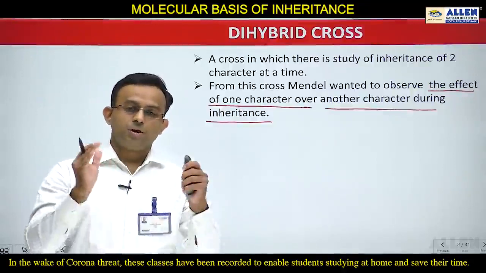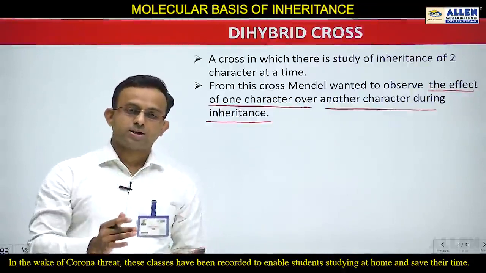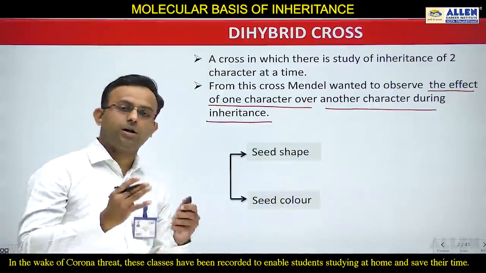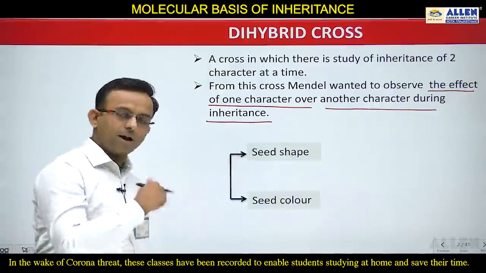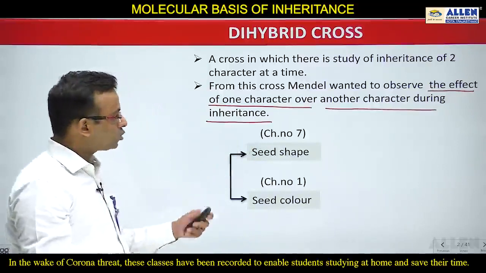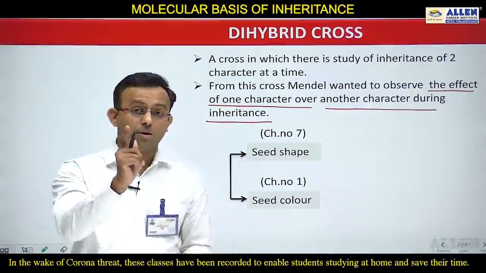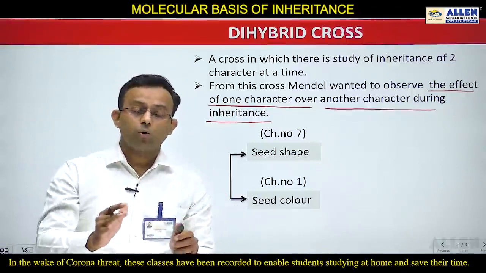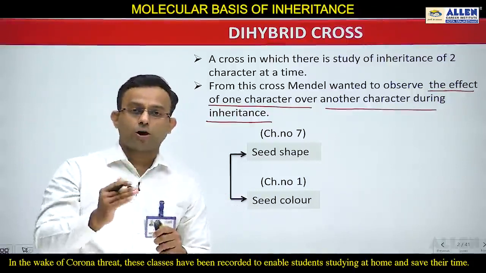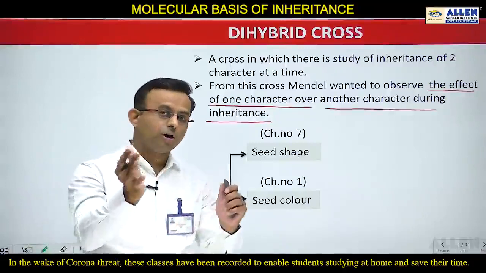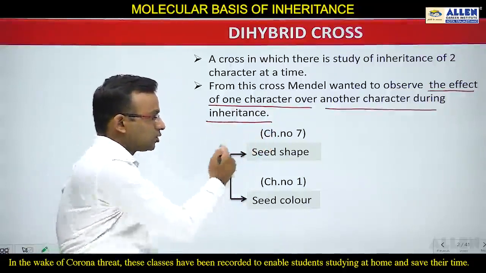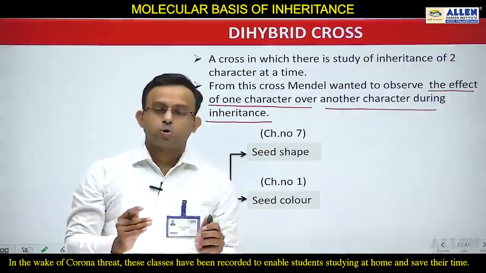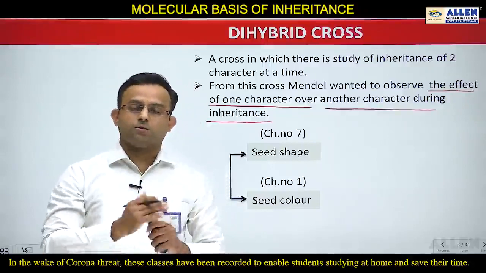In dihybrid cross, we are going to take two characters. So let's start the dihybrid cross which was performed by Mendel. In this dihybrid cross, Mendel took two characters. First is seed shape and another is seed color. And if you talk about these two characters, then according to S. Blixt, remember students, I am talking about S. Blixt. What has S. Blixt found out? S. Blixt had concluded that the genes of the 7 characters are located on particular chromosomes. So according to S. Blixt, you can say seed shape is located on chromosome number 7 and seed color was located on chromosome number 1.